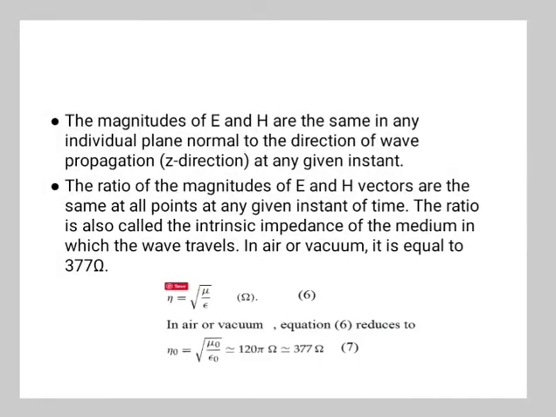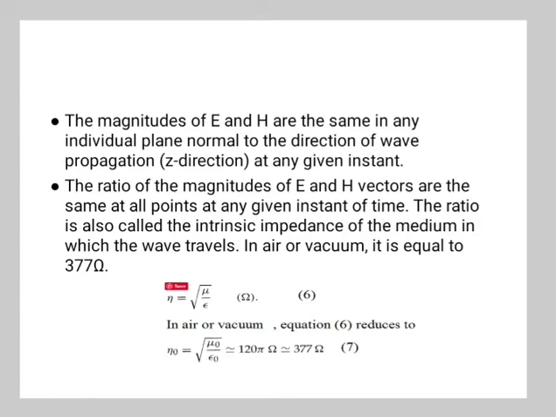So the magnitudes of E and H are the same in any individual plane normal to the direction of the wave propagation. The ratio of the magnitudes of the E and H vectors is the same at all points at any given instant of time. This ratio is also called the intrinsic impedance of the medium in which the wave travels.